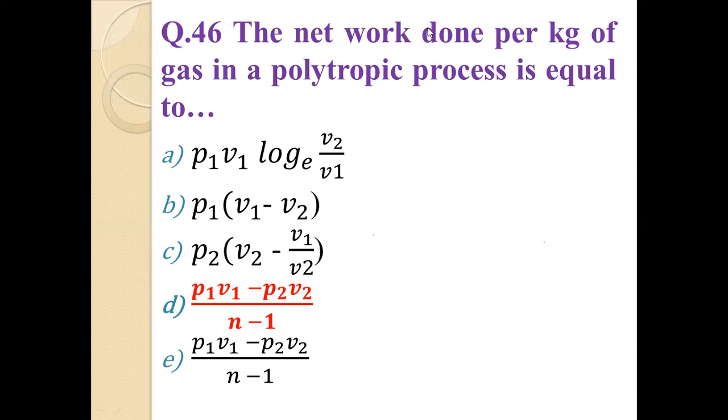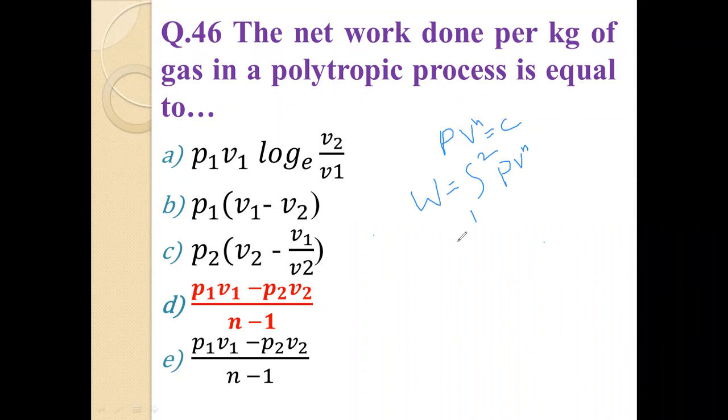Because in a polytropic process, the relation is P V raised to n is equal to constant. Work done is equal to the integration from 1 to 2 of P dV, with PV raised to n constant.